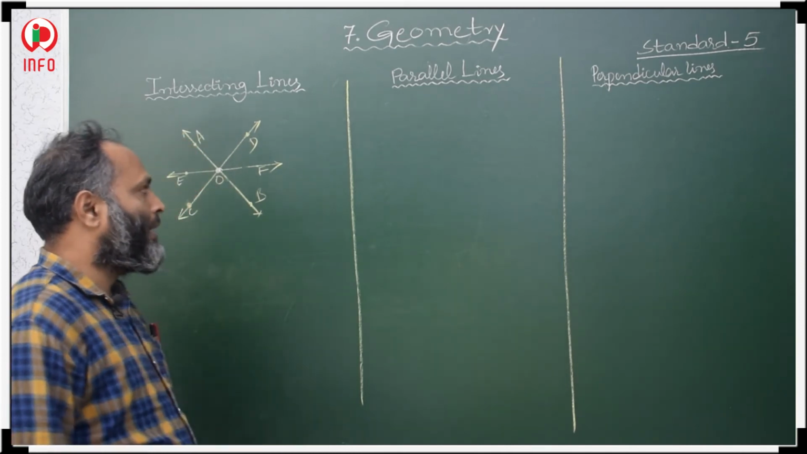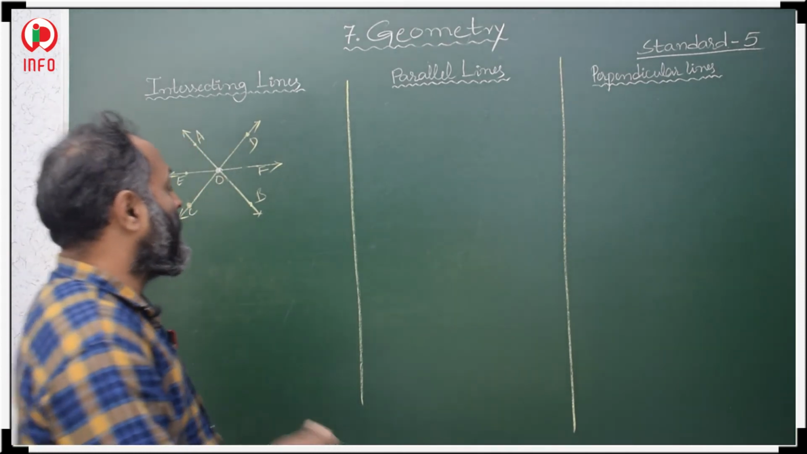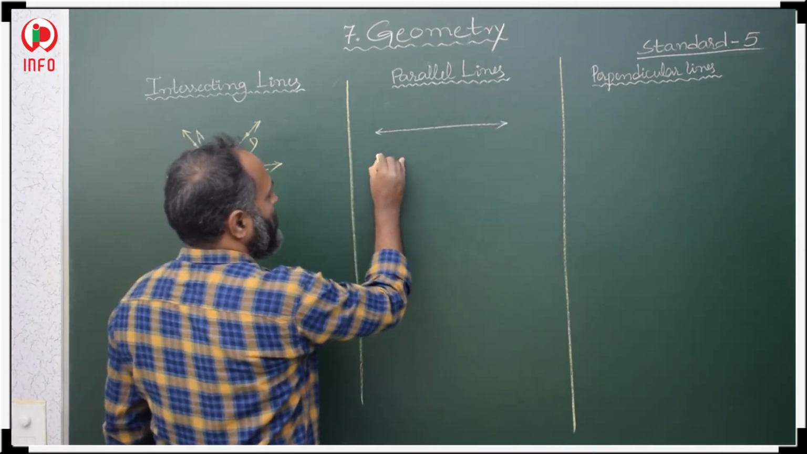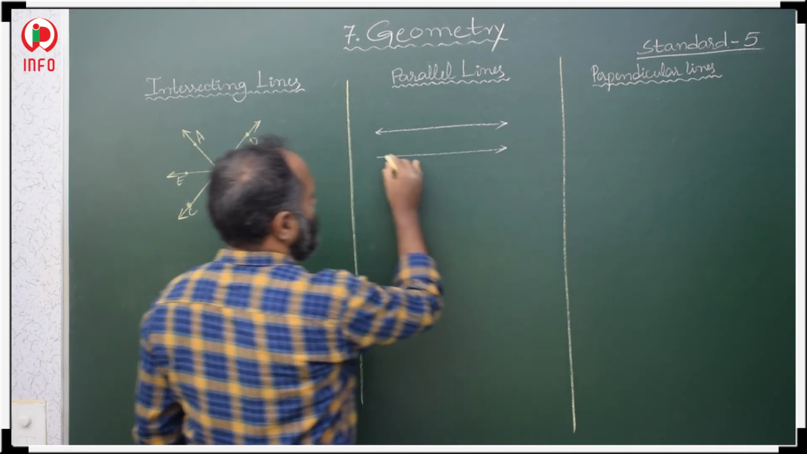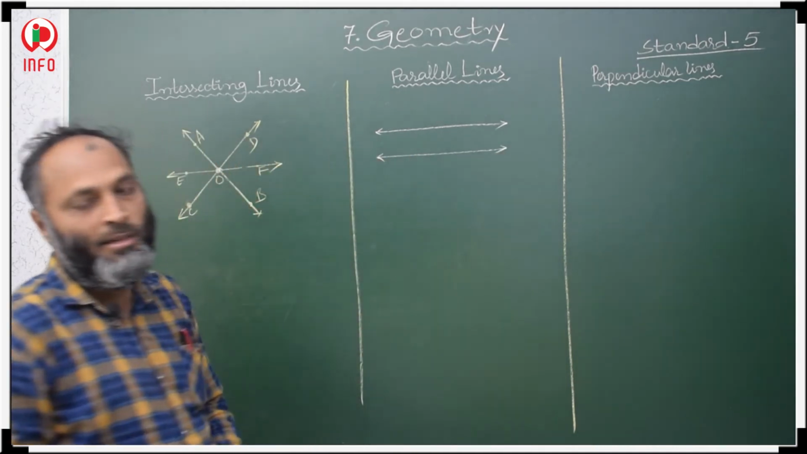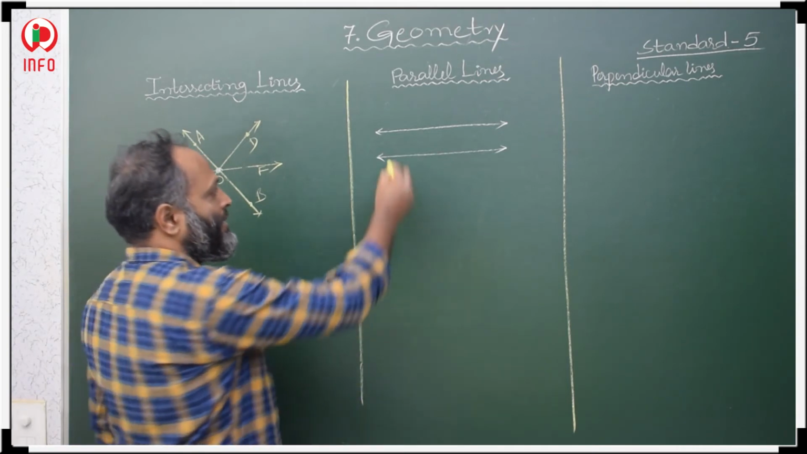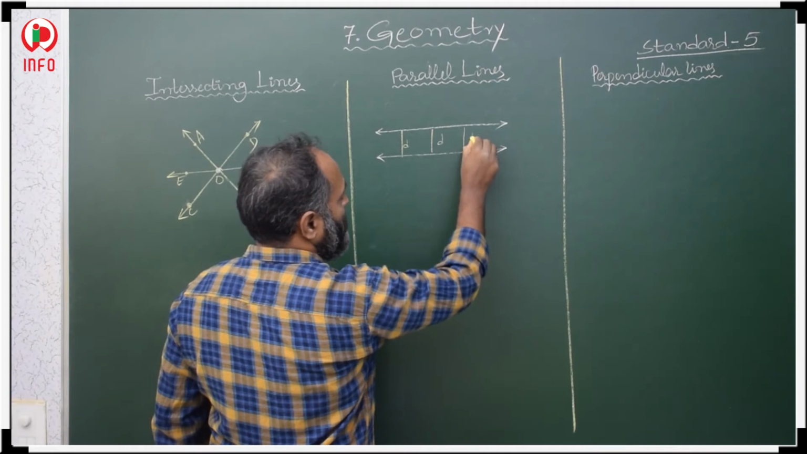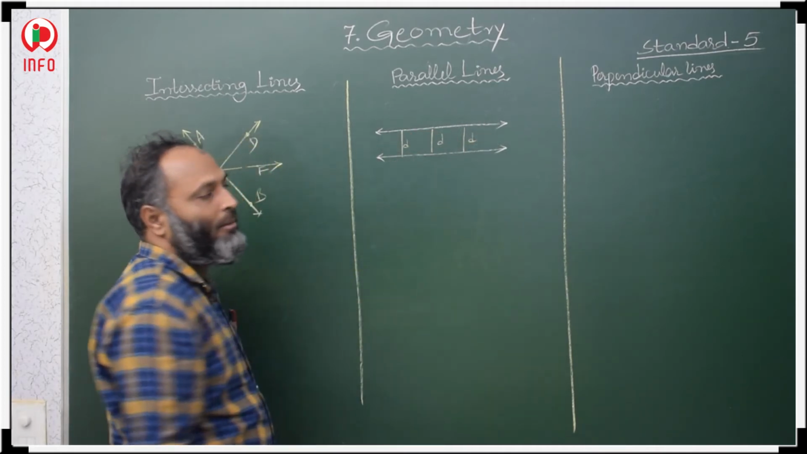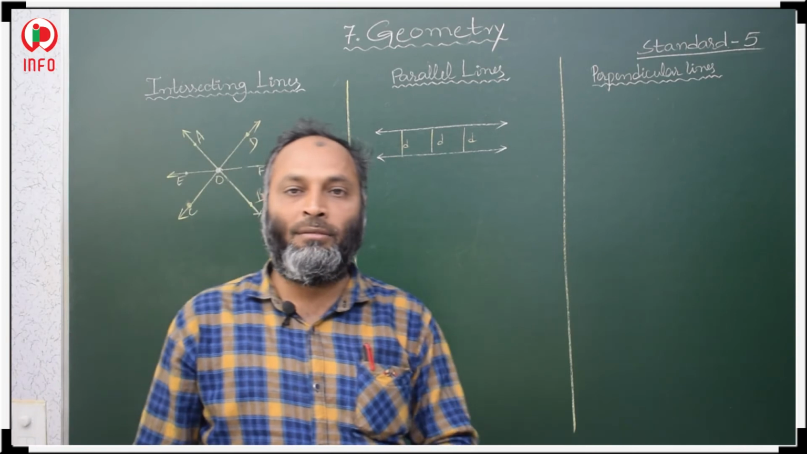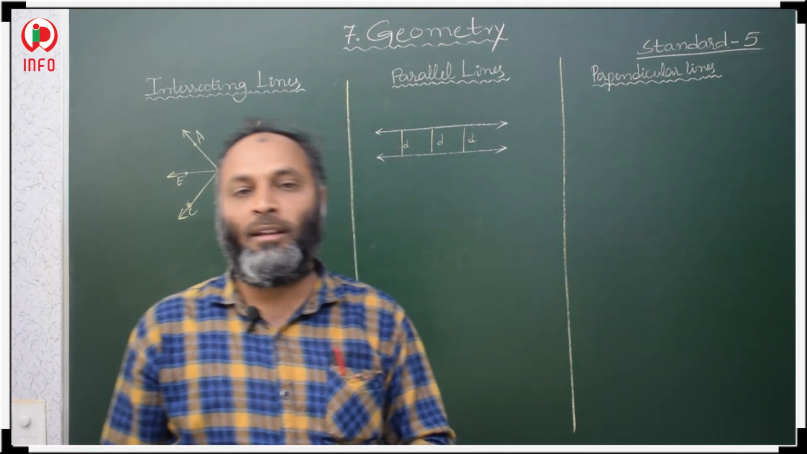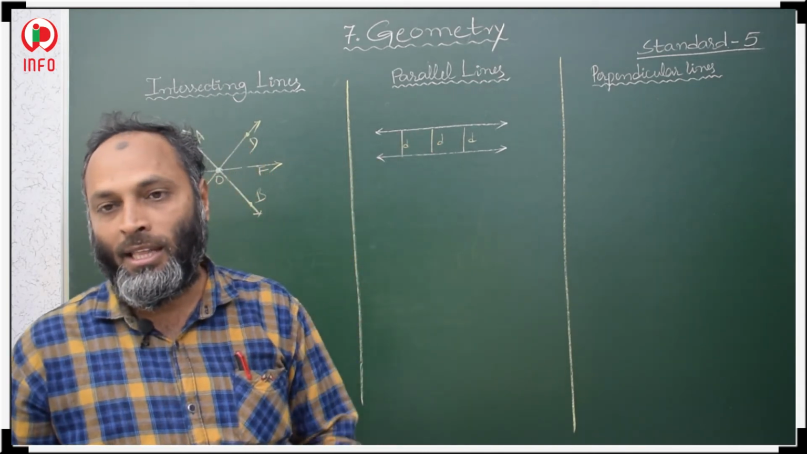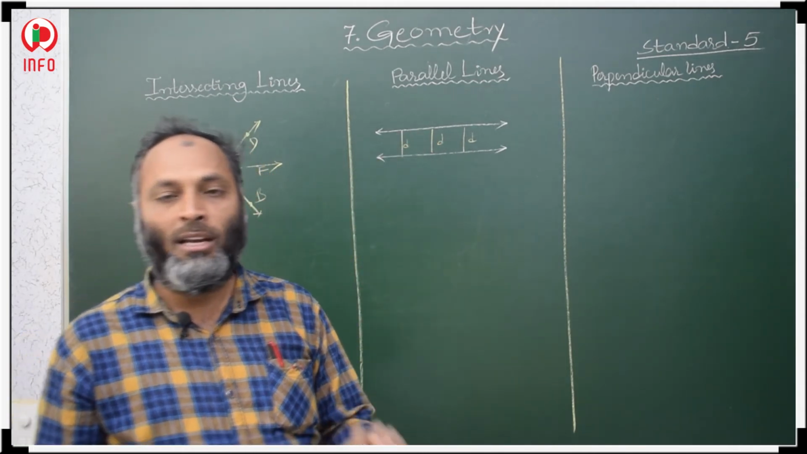Now, parallel lines. What are parallel lines? If the distance between the lines is the same, then those lines are called parallel lines. Here the distance between the lines is the same, here the distance is the same. So, these types of lines are called parallel lines. Parallel lines never intersect. So, there is no intersection point in parallel lines.